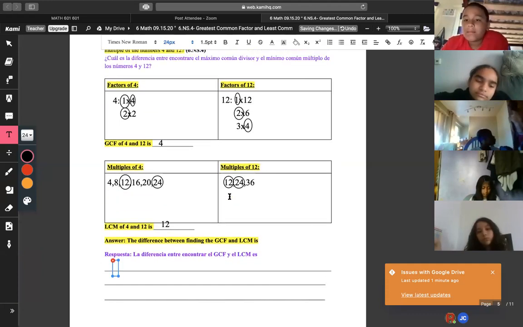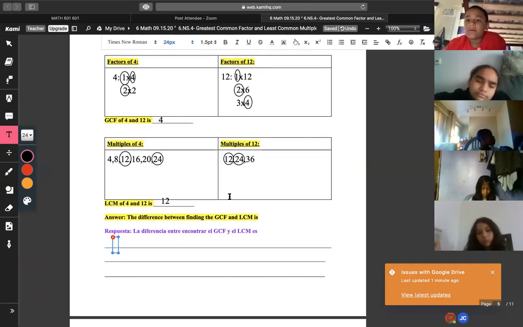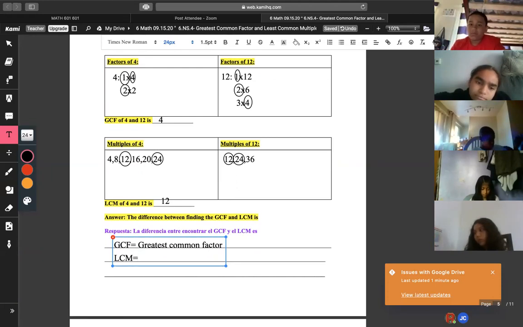Now, Justin, real quick, help me out. What is the difference between GCF and LCM? GCF is the greatest and LCM is the least of the numbers. Okay, one thing you have to add to that. That's a perfect start. There's one thing more. When you find the GCF, do you list or do you do multiples? You do multiples. Let's look.